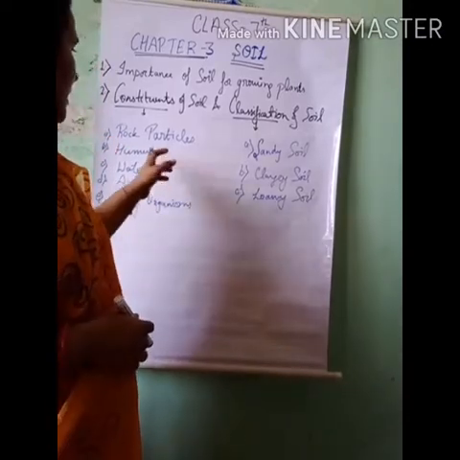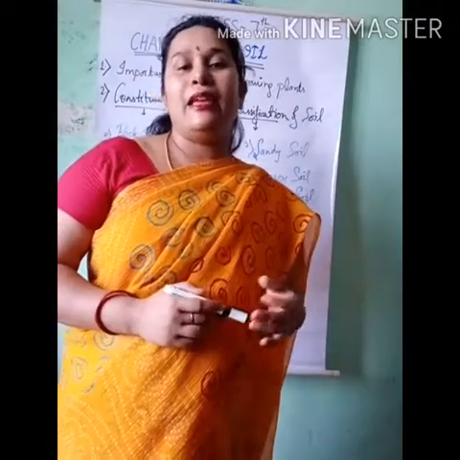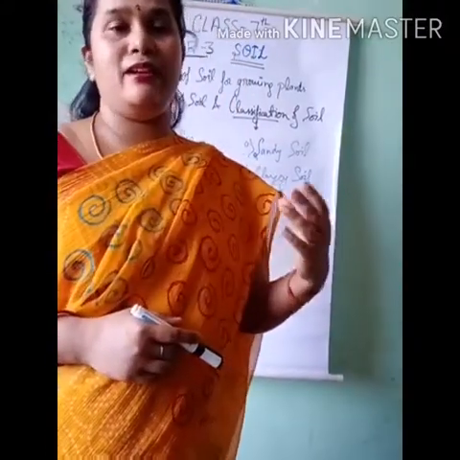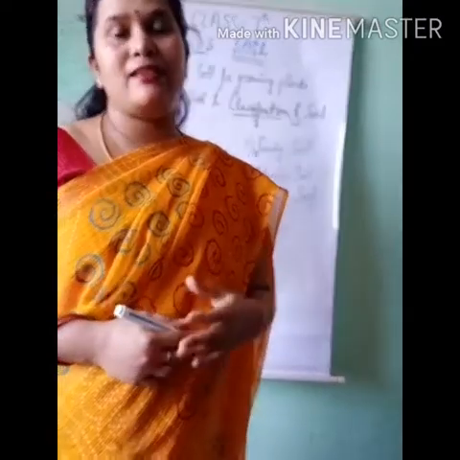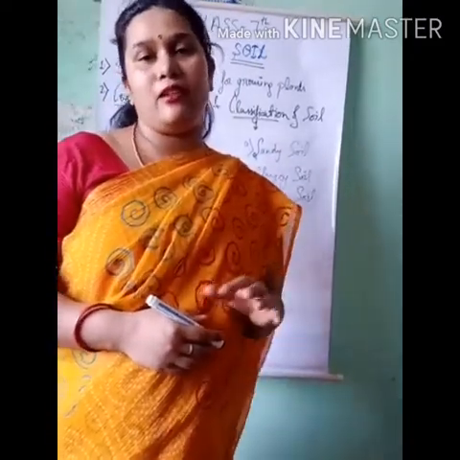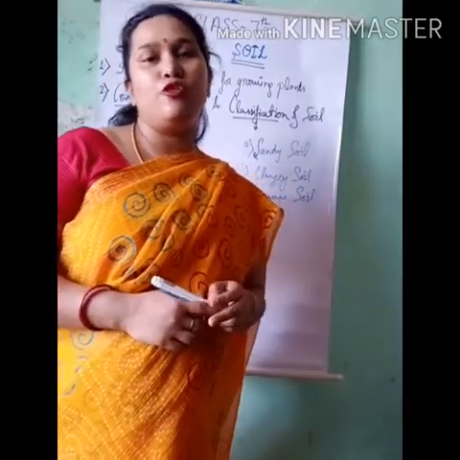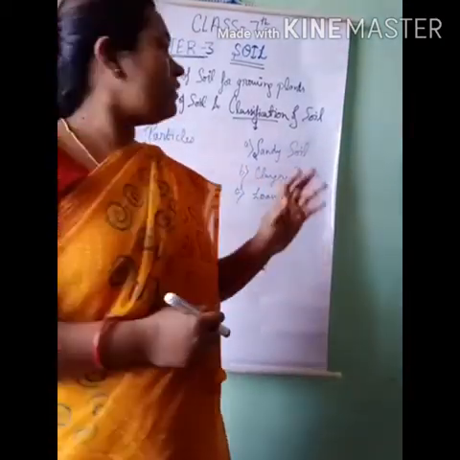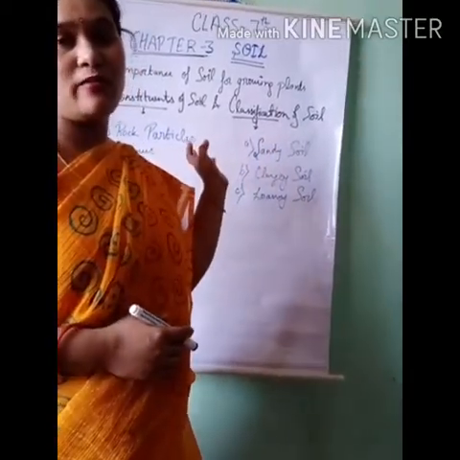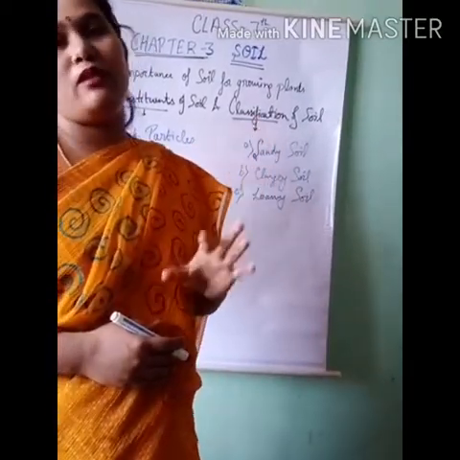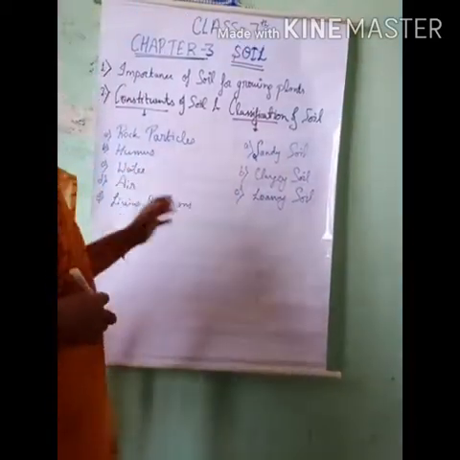Now we will move further, that is the next topic, that is humus. Now what is humus? Dead and decayed matter, dead organisms, dead animals or dead plants which decay in soil for so many years, that forms the humus. And most of the decayed particles that form the humus come from plants.